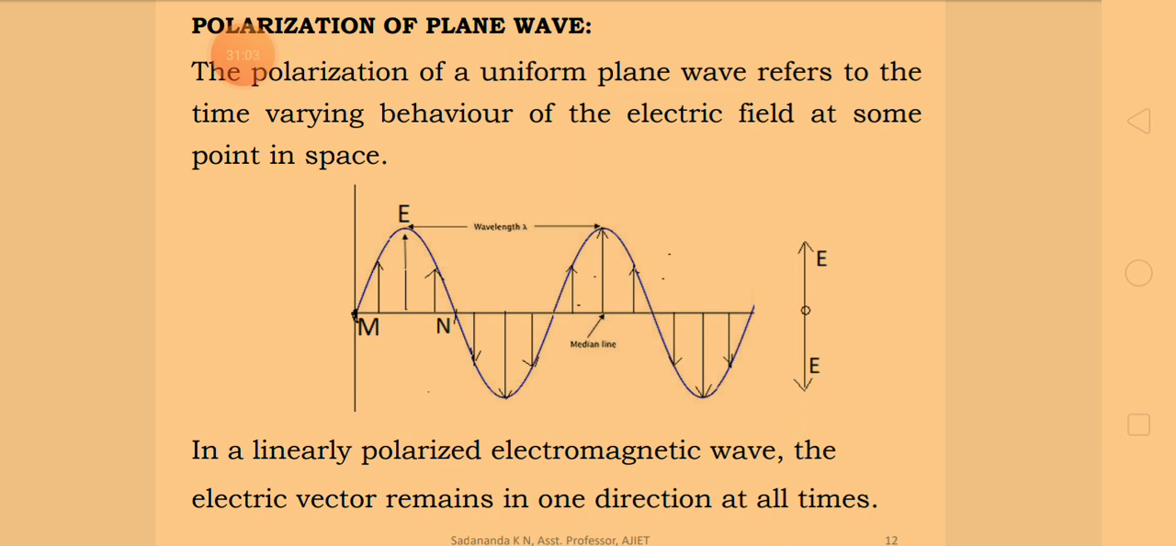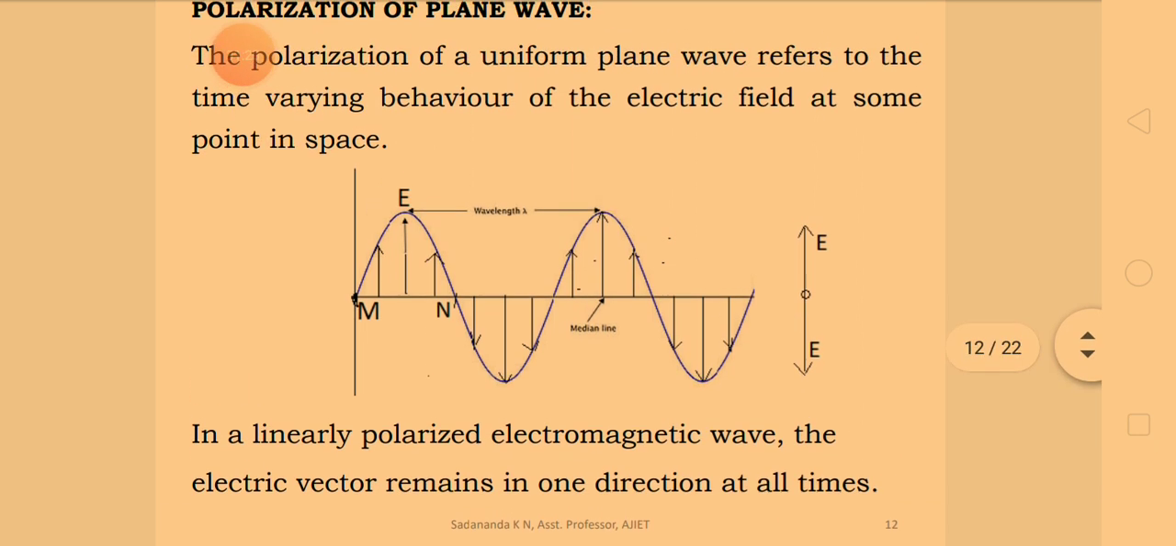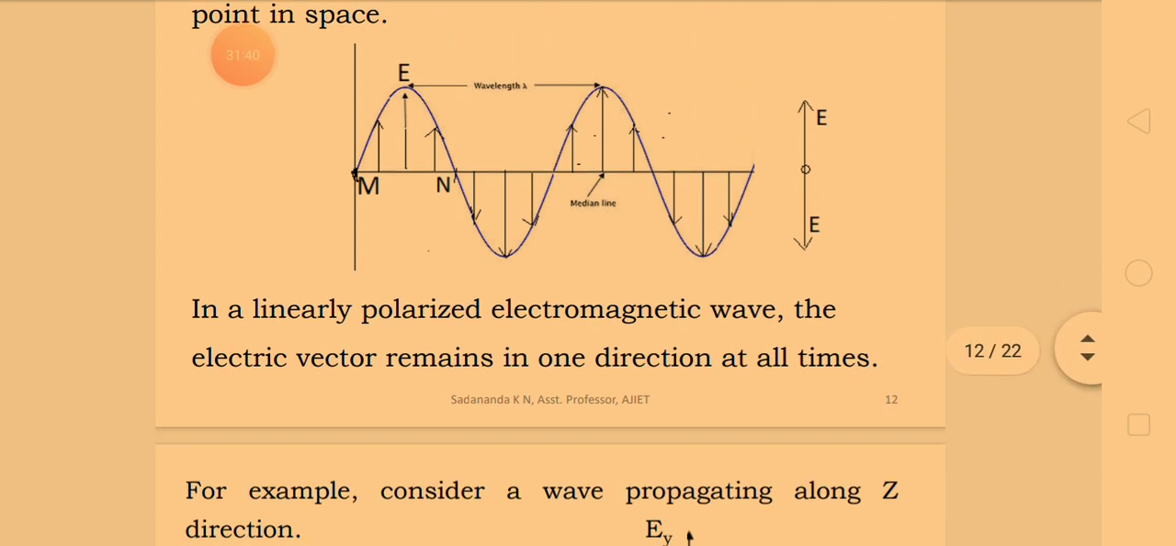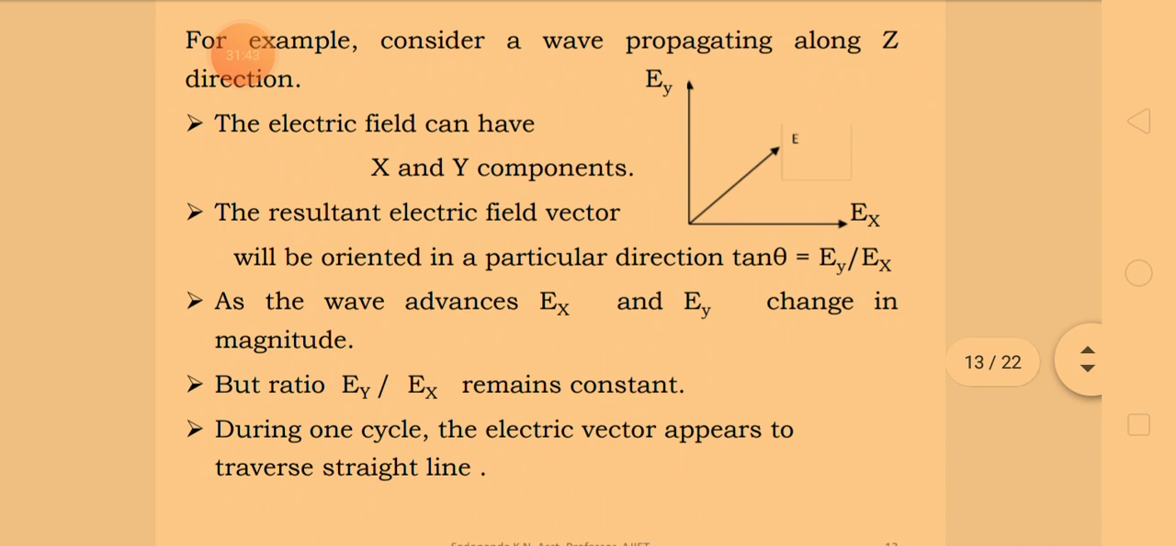Now, there are different types of polarized waves, namely linear polarization, circular polarization and elliptical polarization. So, let us take up the linear polarization topic. In a linearly polarized electromagnetic wave, the electric vector remains in one direction. To understand this concept, let us take an example.